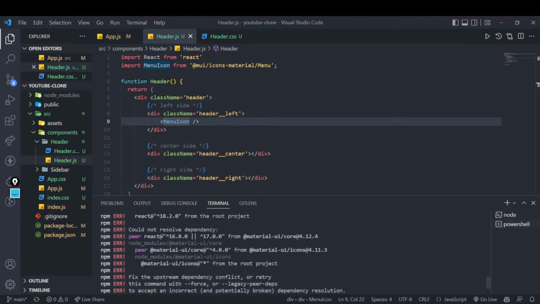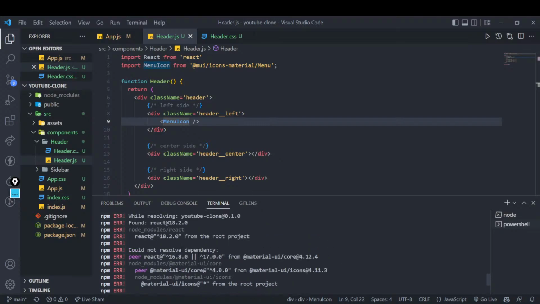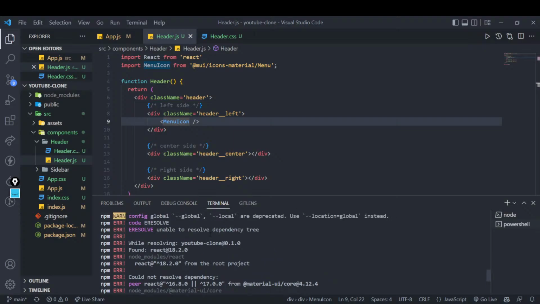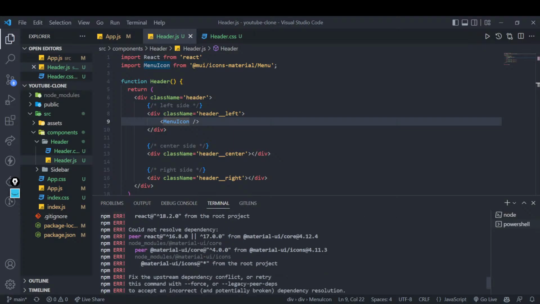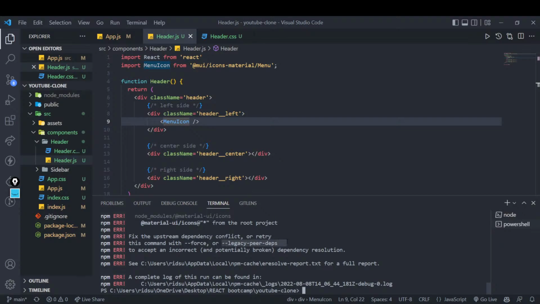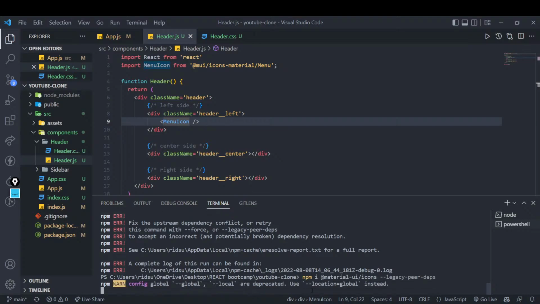Okay, now it is giving me an error saying it was not able to resolve dependency. Let's run this, because sometimes these dependency issues happen, right? So let's fix this by running this command. I will tell you what this is and why it might have given us an error.